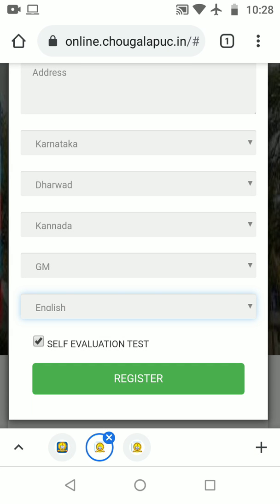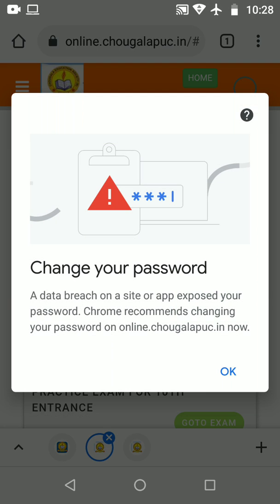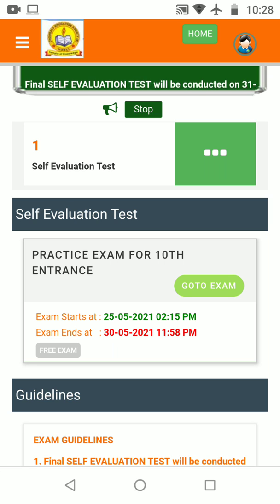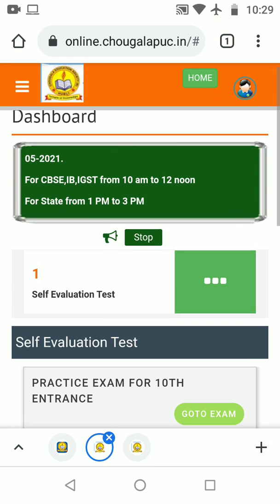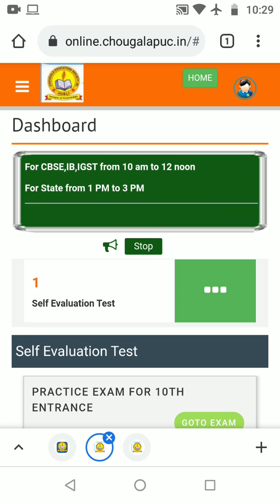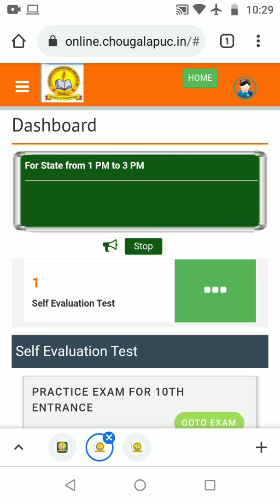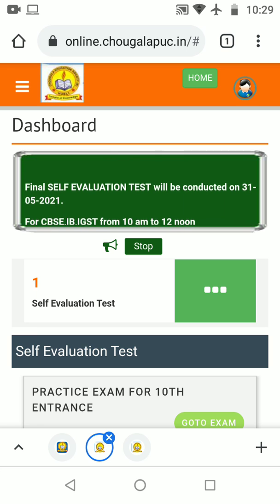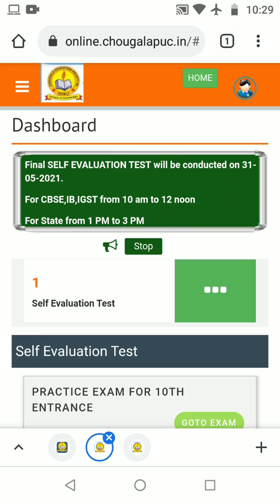You have to click on the register button, and it will redirect you to the dashboard. Dear students, we highly recommend using the latest Google Chrome browser only for a smooth flow of your examination. Once you click on the registration button, it will take you to the dashboard. Please read the instructions carefully. We recommend Android 7 and above versions. In Windows 7 and above versions, use the latest Google Chrome browser only.